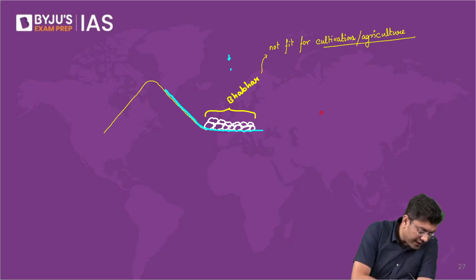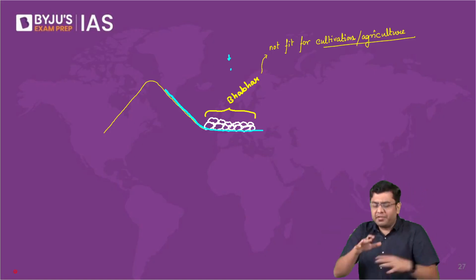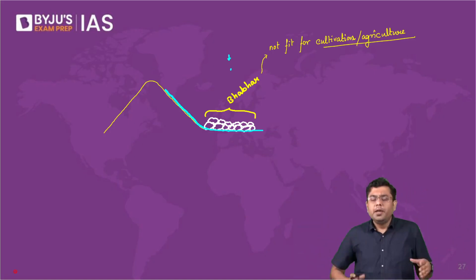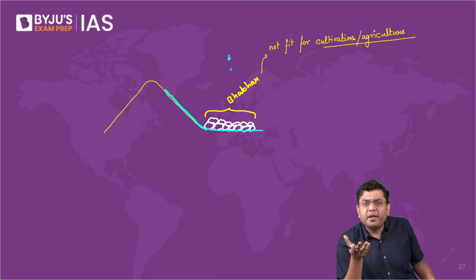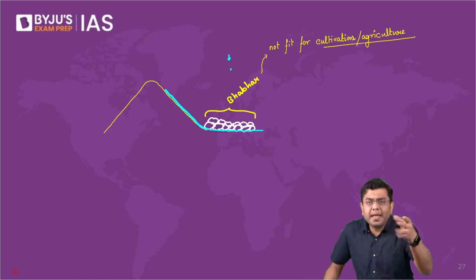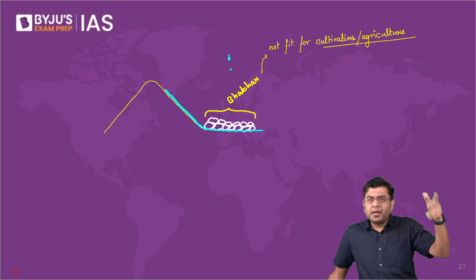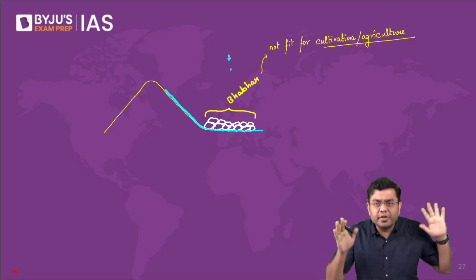Now, immediately after that, as the river comes out of the region where you have these deposits of rocks, it will come out into an area where you don't have a predefined river channel. What is a river channel? The pathway in which the river flows. So, for example, take any river, Godavari, Kaveri, Krishna, Ganga, Brahmaputra, they have a definite channel in which they flow.